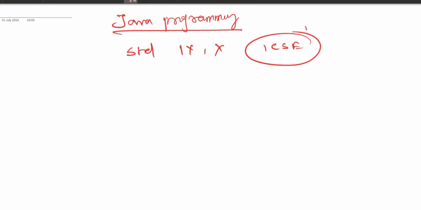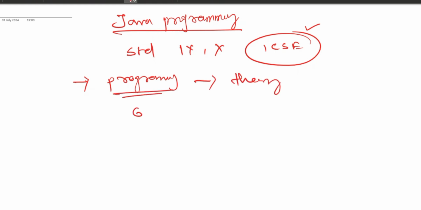Mark my word, it is for the ICSE because my approach will be from programming to theory, because programming comes 60 marks, theory comes 40 marks, and definitely it is a mark fetching subject. If you learn the basics of program writing, you can easily fetch 50 to 60 marks, full marks even. So let us begin today's first program, that will be Hello World.